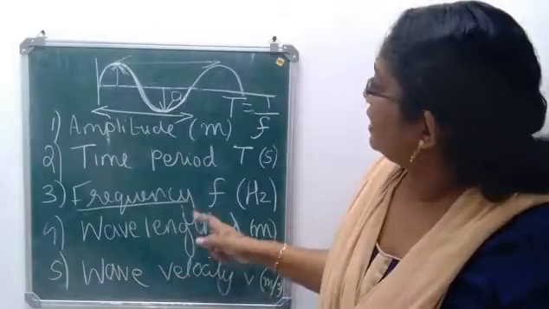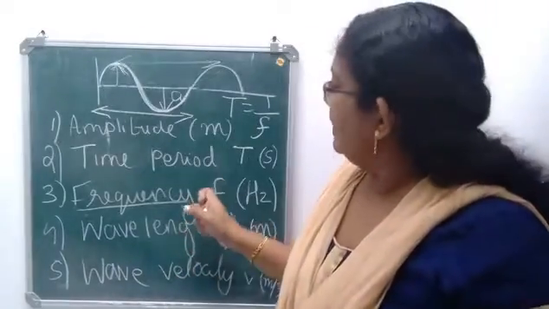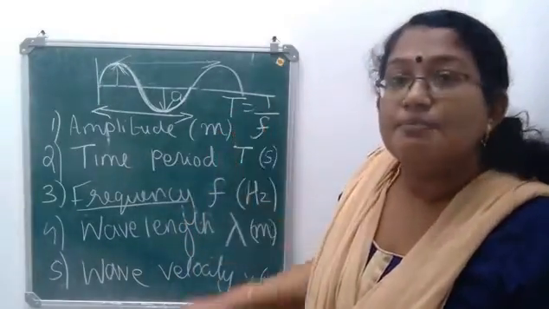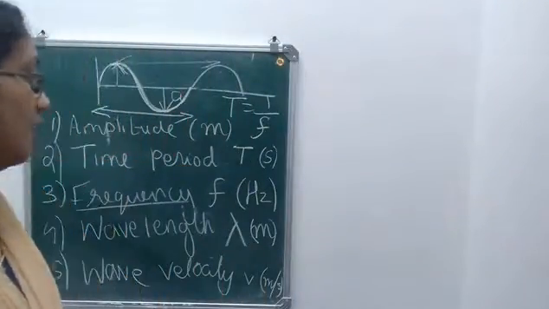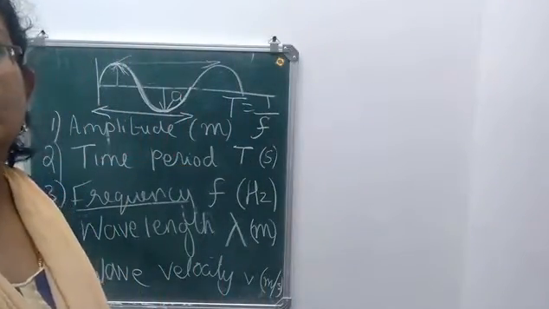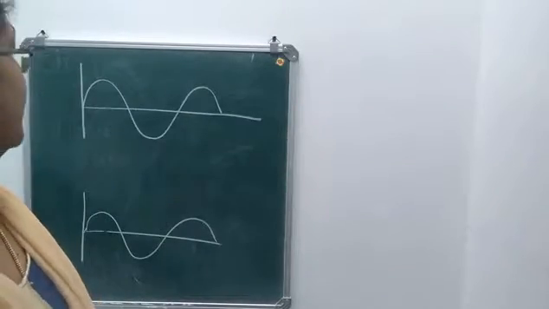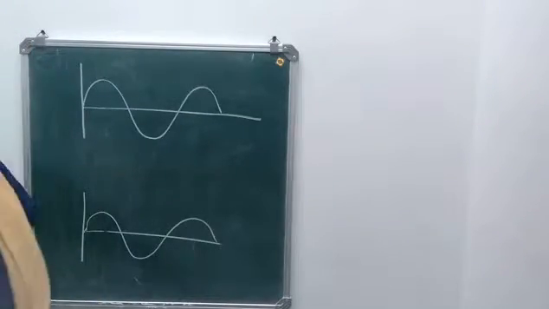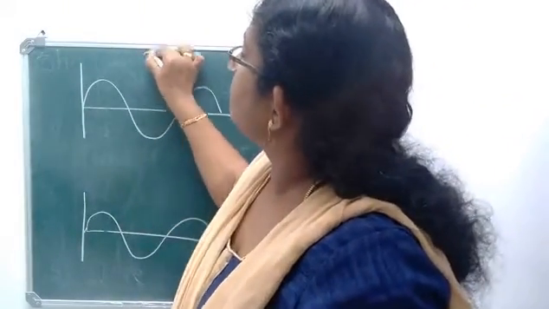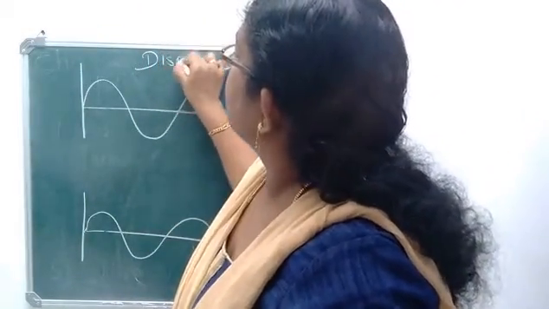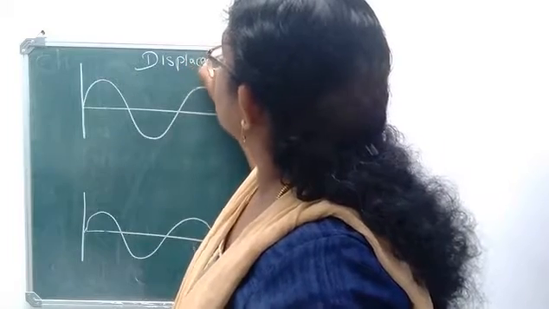Then we have a relation connecting T and f. That is, time period is 1 by frequency, the reciprocal of frequency. Now we have two graphs. First one is the displacement time graph.